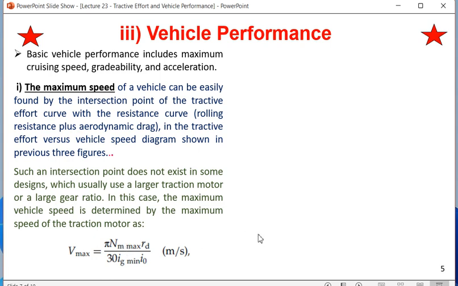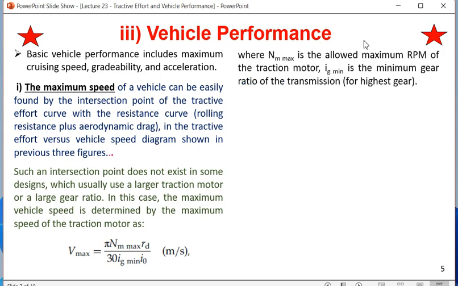So this is a unit in meter per second. If you want to convert this into kilometer per hour, you have to multiply the numerator by 3600 and divide the whole thing by 1000. Dividing by 1000 will take it into kilometer, and multiplying by 3600 seconds will take it into hour. So it will be kilometer per hour if you multiply this whole thing by 3.6. Here nm max is the allowed maximum rpm of the traction motor, and ig min is the minimum gear ratio of the transmission for the highest gear.